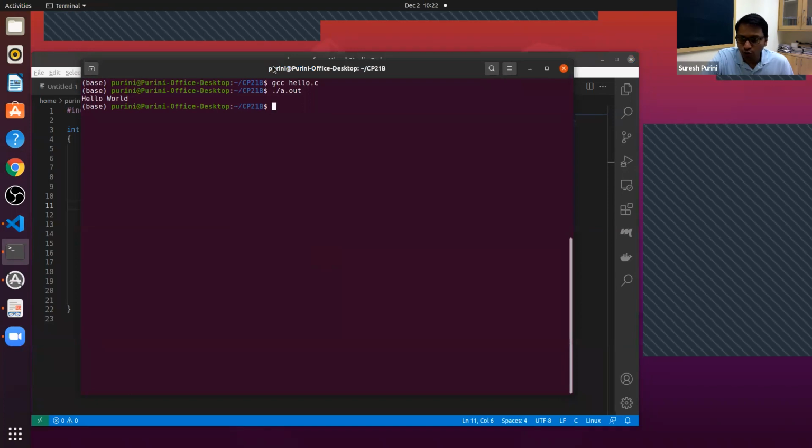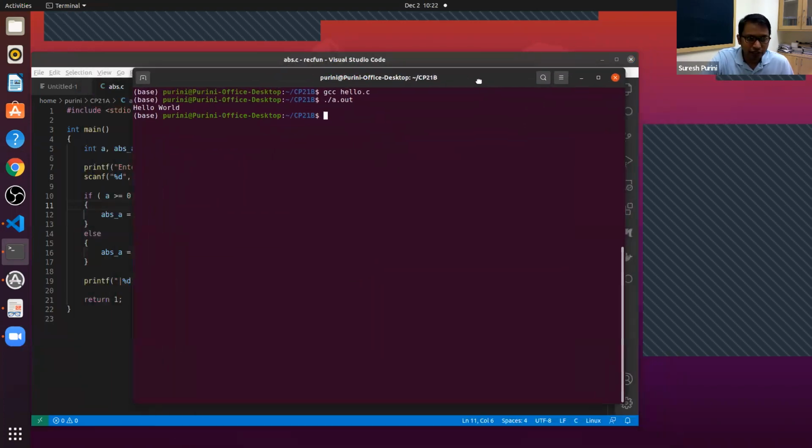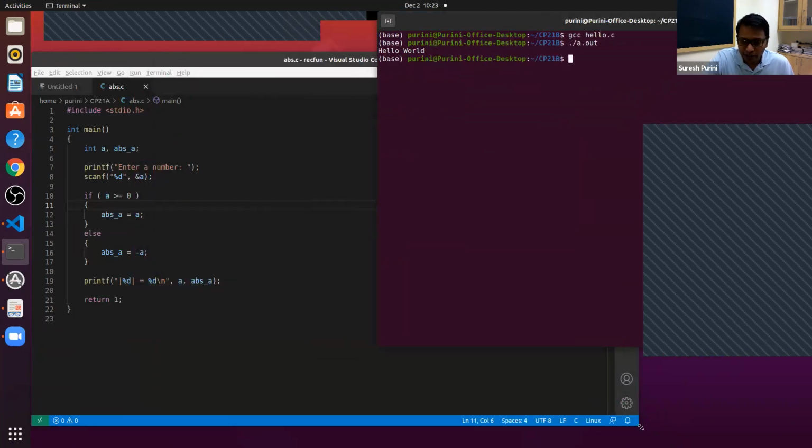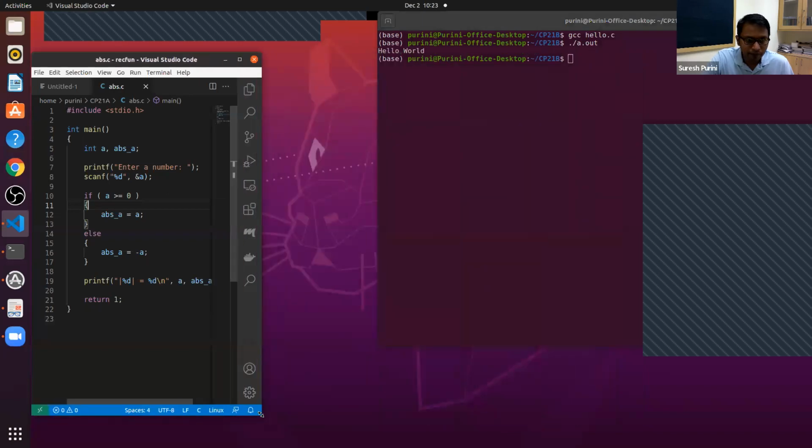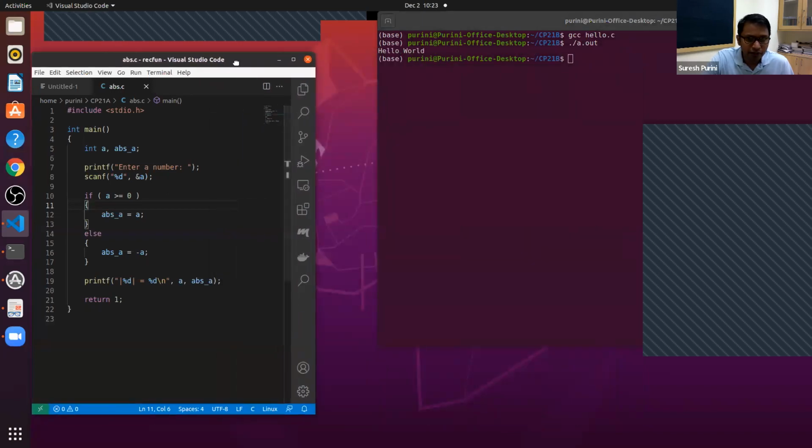I will show you 2 ways of running GDB today. So let me see how to place my screen. This is the program.